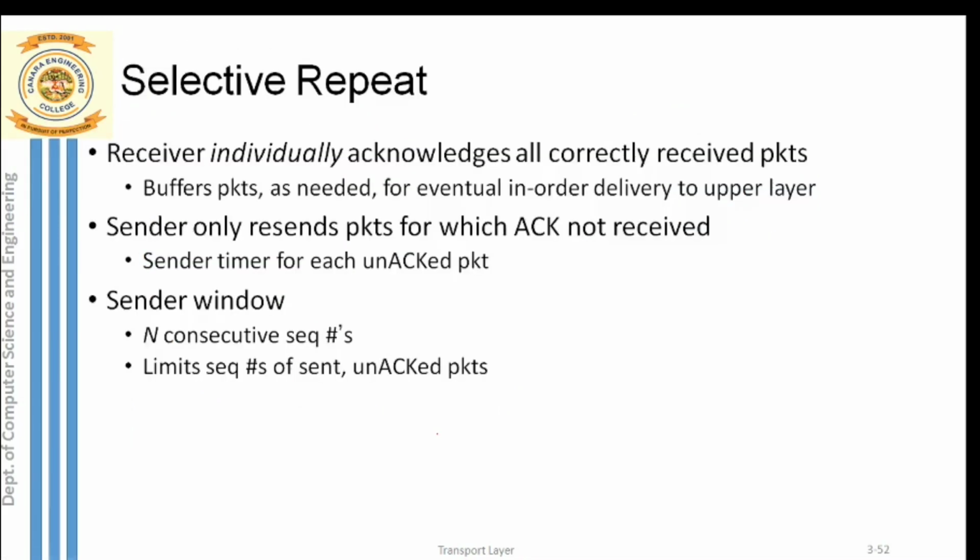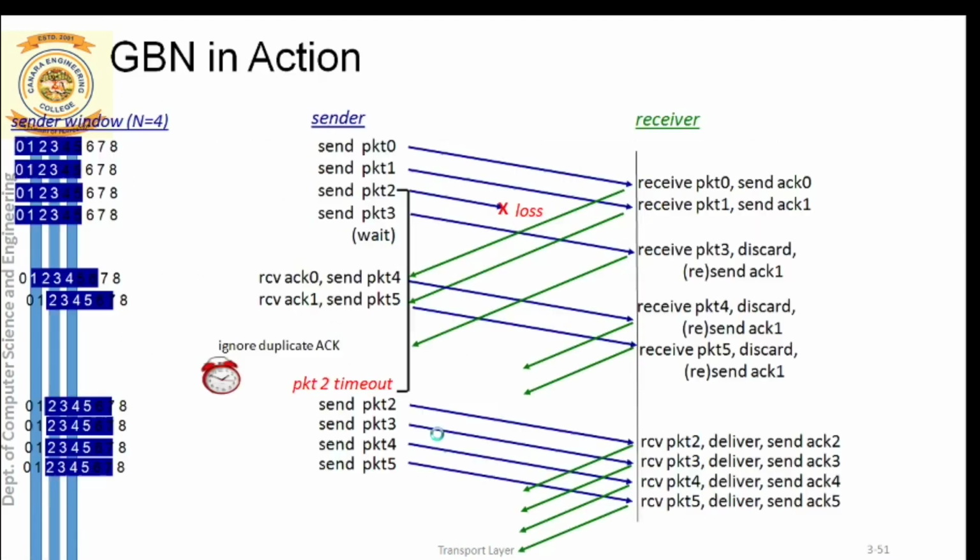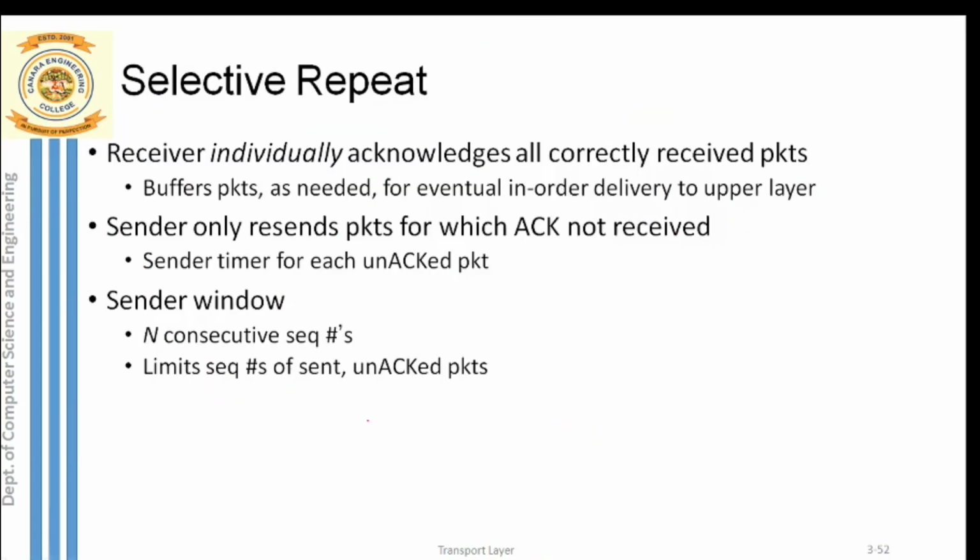We'll continue with the selective repeat protocol. Most of the concepts are the same as go back N, but there are major differences. I hope you know the drawback of go back N. Multiple packets are retransmitted. Even if only one packet is lost, here only packet 2, all the packets back to back are retransmitted. That disadvantage is overcome here in selective repeat.